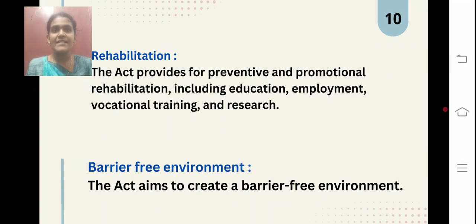And rehabilitation: the act provides for the prevention and promotion of rehabilitation that helps them cure themselves. If the disability is curable, then they are able to rehabilitate and cure themselves. And a barrier-free environment, so that they may live in society without any barriers, without any stress. They will be living in a barrier-free environment.